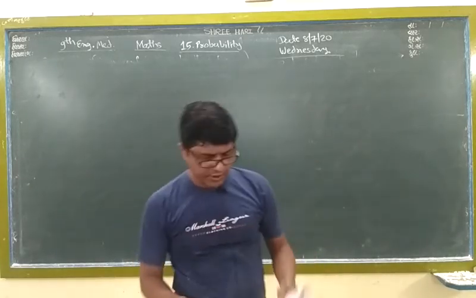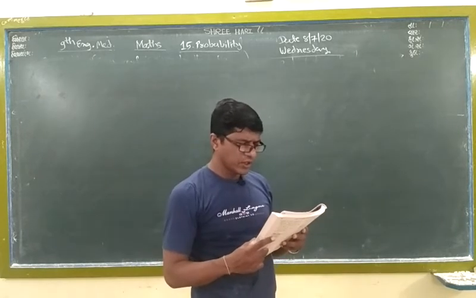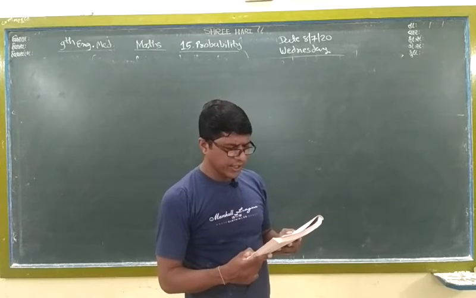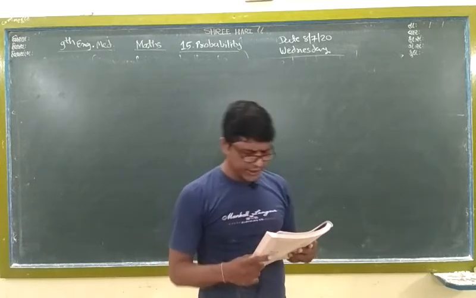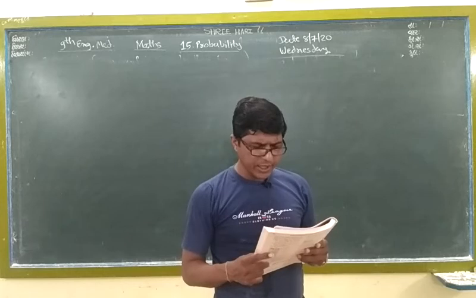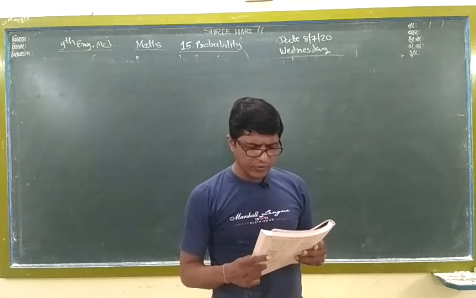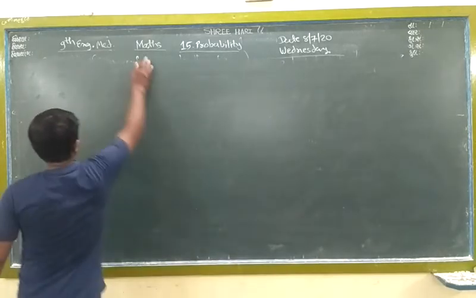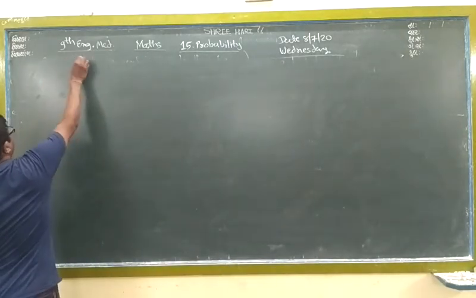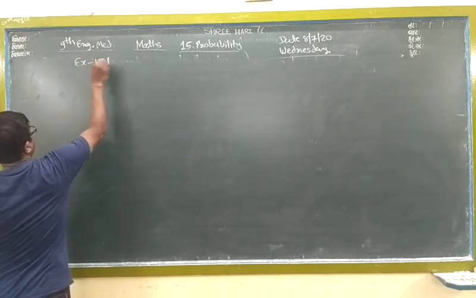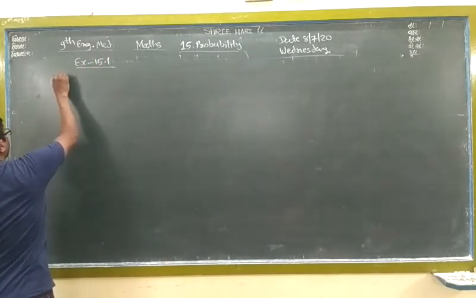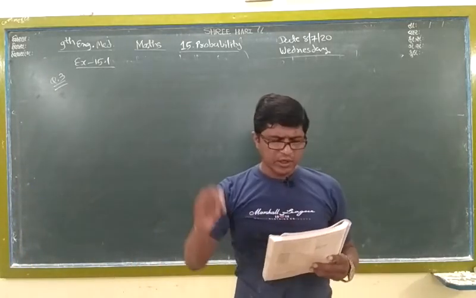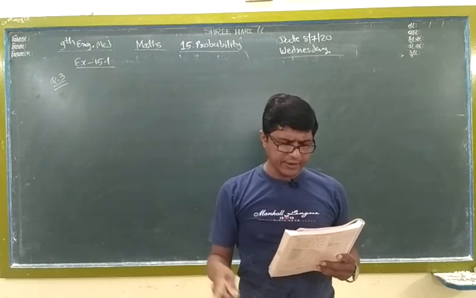First I read the question. Refer to sum number 5 of chapter 14, and find the probability that a student of the class was born in August. Okay. Here in the question, exercise 15.1 question number 3, but here it is given to refer to sum number 5 of chapter 14.